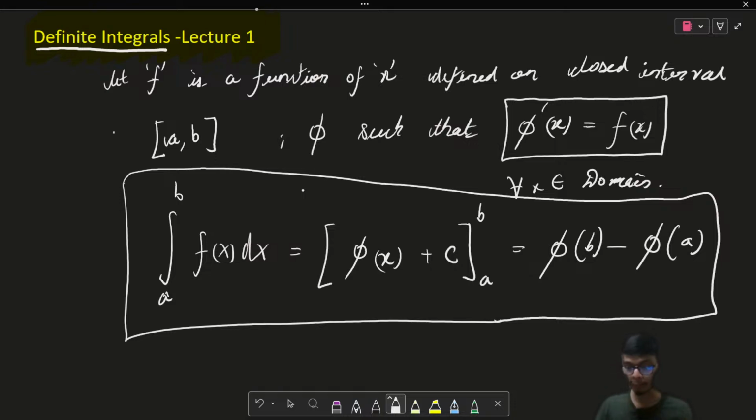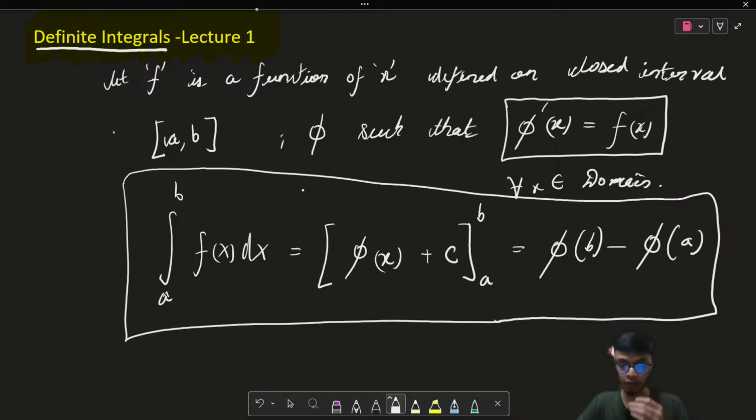Now, if I talk about what a definite integral geometrically means, or what the actual implication of a definite integral is, then please wait. We are going to discuss another very important topic, that is how we evaluate it and what the geometrical interpretation of that definite integral is. I'm going to talk about that in this particular lecture, but in the later half of it. So please wait for it.